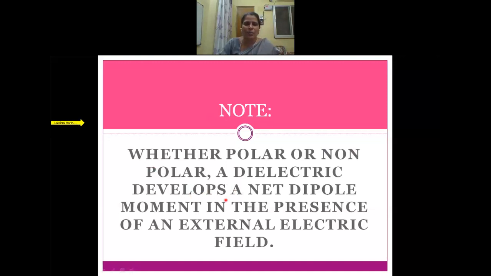Whether a dielectric is polar or non-polar, it develops a net dipole moment in the presence of an external electric field.